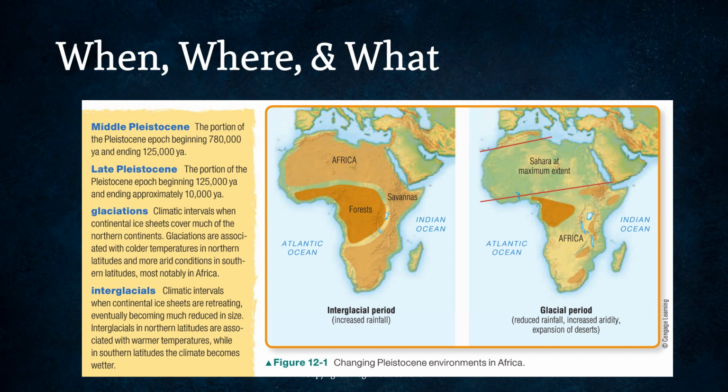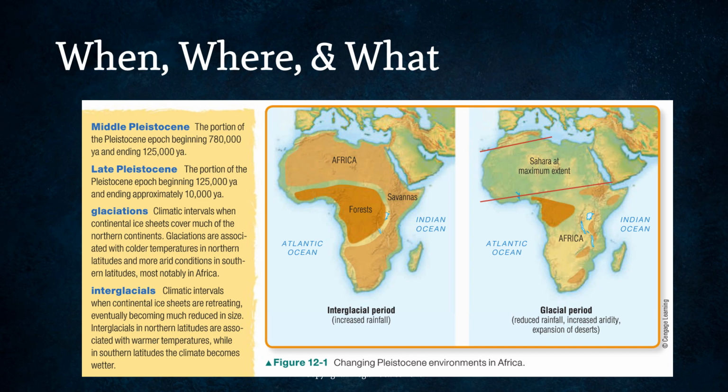So this is a clip from an old textbook that I used to use, but nevertheless, this is useful information. Again, we've got the Middle Pleistocene. We're just looking at these definitions here. The portion of the Pleistocene epoch beginning around 780,000 years ago and ending 125,000 years ago. Then we have the Late Pleistocene, beginning at 125,000 years ago and ending at 10,000 years ago. Glaciations are climatic intervals when continental ice sheets cover much of the northern continents. Glaciations are associated with colder temperatures in northern latitudes and more arid conditions in southern latitudes, most notably in Africa.